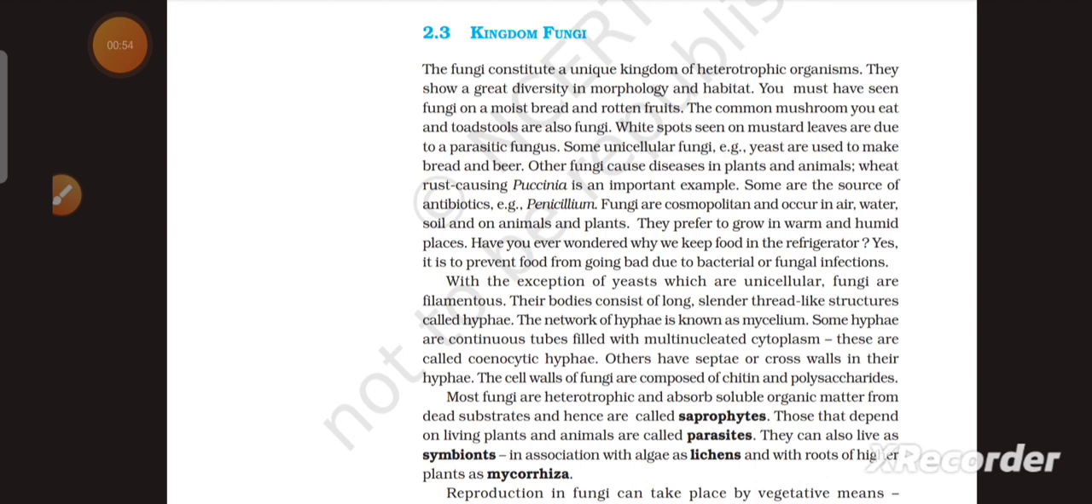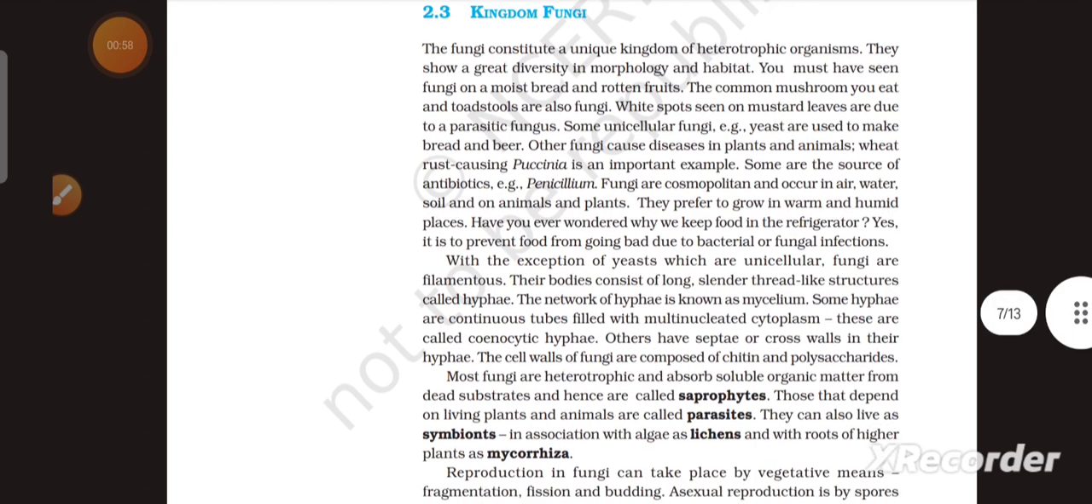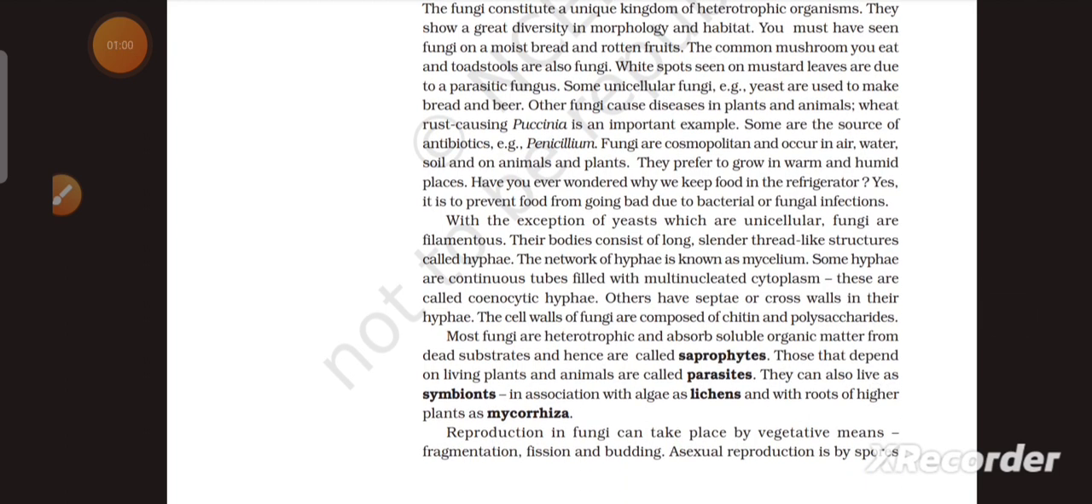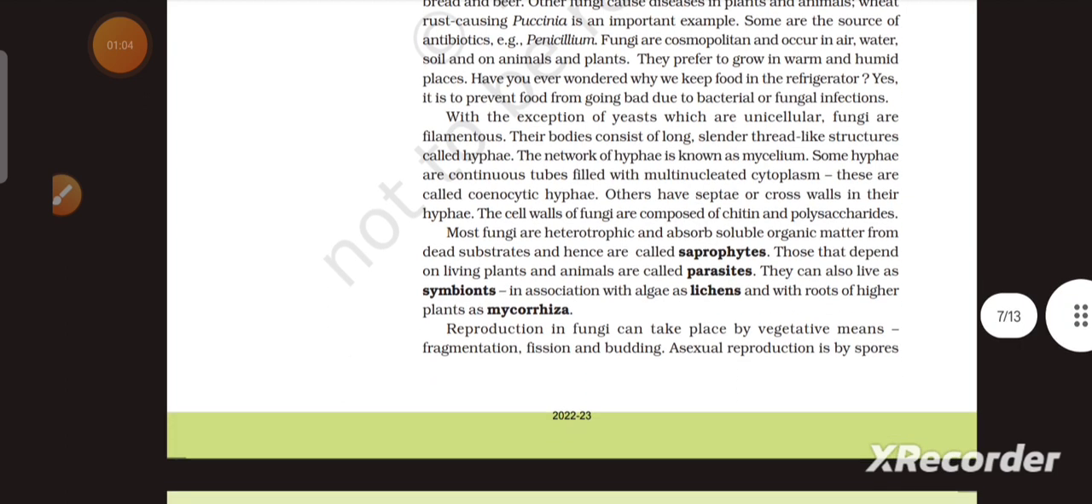Have you ever wondered why we keep food in the refrigerator? Yes, it is to prevent food from going bad due to bacterial or fungal infections.